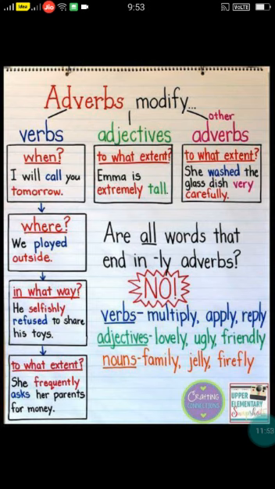She washed the glass dish very carefully. Otherwise, let me reframe. Okay, let me explain this sentence itself first. She washed the glass dish very carefully. What is an action word here? Washed. Washed is an action word. How did she wash? Very carefully. Here, very is also an adverb. Understood? Carefully is also an adverb. So, we are explaining carefully using one more adverb, that is very.